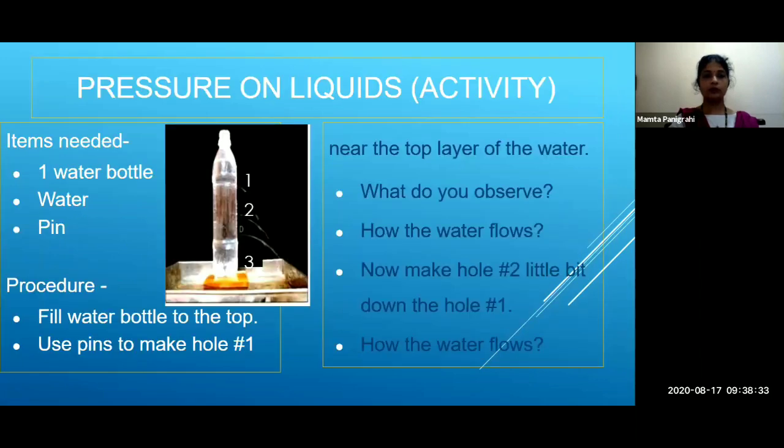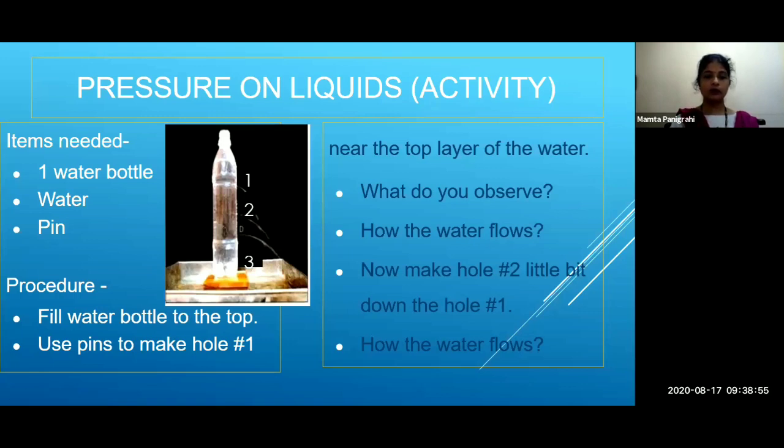Now see in this slide, from the first hole the water falls down close to the bottle. From the second hole the water falls down a little far from the bottle, but from the third hole the water falls the farthest.